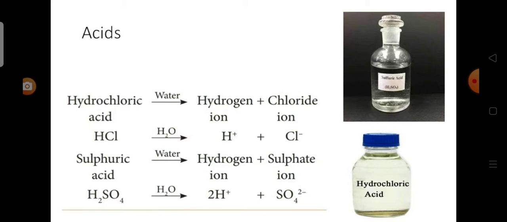The term acid is derived from the Latin word acidus, which means sour. Thus, the chemical compounds which have sour taste are generally called acids. All acids contain one or more replaceable hydrogen atoms in their molecules, and when dissolved in water, they release hydrogen ions. For example, hydrochloric acid, sulfuric acid, and nitric acid release hydrogen ions when dissolved in water.